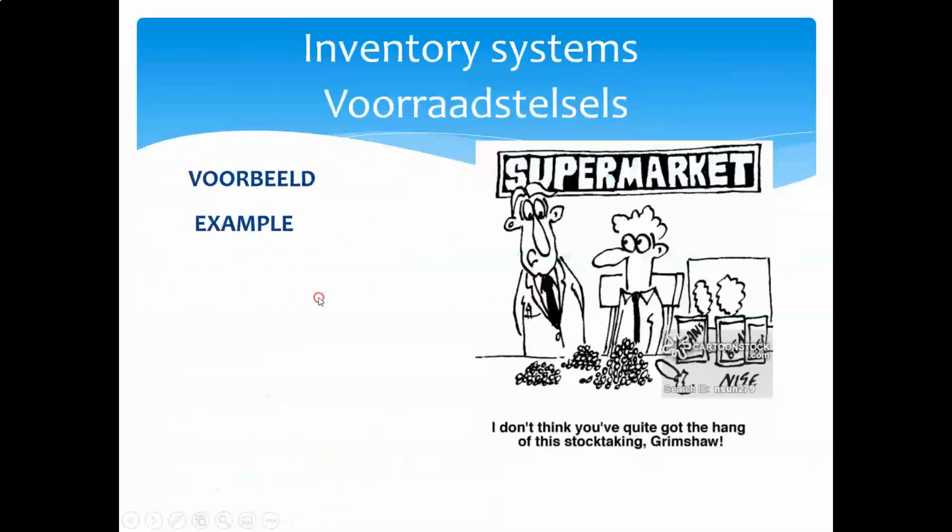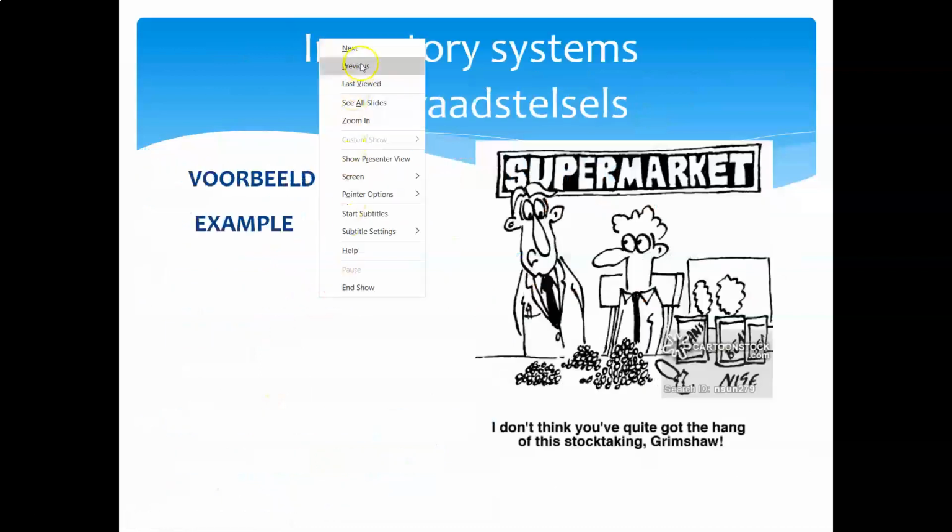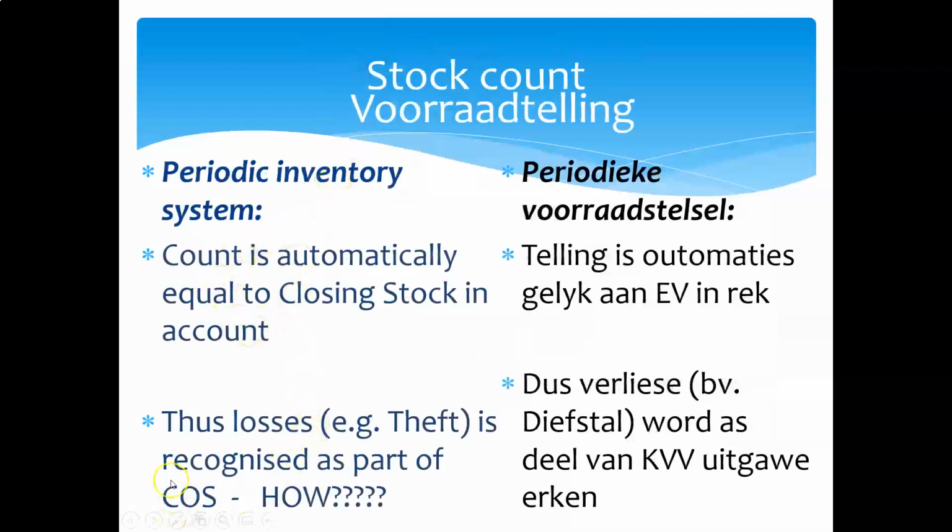Right, just going back to this one: what do we do if there's inventory losses? Now in a periodic inventory system, will you know whether you have an inventory loss? No guys, you won't know. Why not? I only count stock, I put a value against that stock that I counted and I put that in my books. I haven't got a clue: should I have 5 items of item B on my floor or 10 items? Because I have nothing to compare the number of items on hand to.